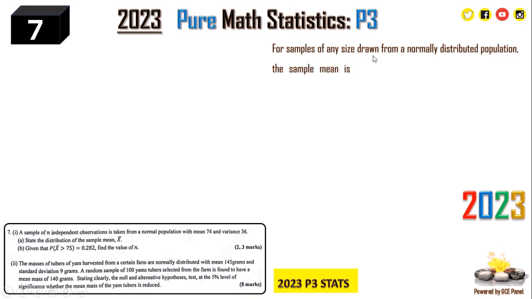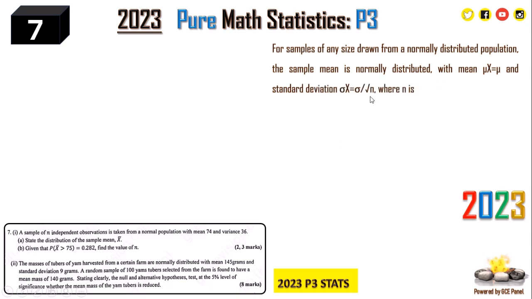For samples of any size drawn from a normally distributed population, the sample mean is normally distributed with mean mu and standard deviation equal to the population standard deviation over root n. So here we use this to state the distribution of the sample mean x bar. The mean of x bar is equal to mu, the population mean, which is 74.